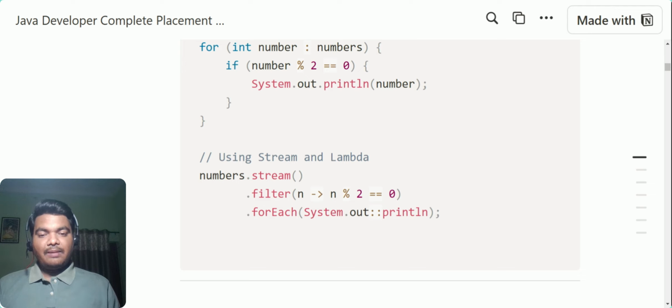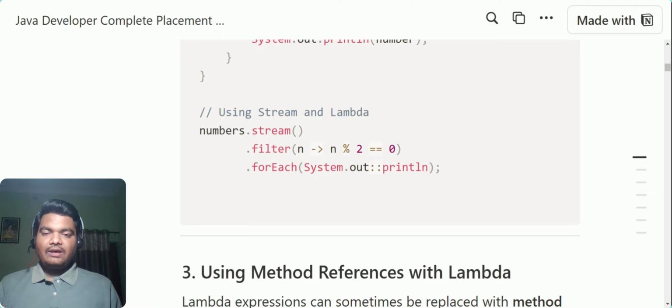But using the stream APIs and lambda expression, you can do it easily. As of now, if you don't know the stream APIs or you don't have much idea, totally fine. Here you only have to understand how we are using a combination of these two features to make it more efficient. So we call stream on the numbers list, which gives us the stream, then we apply the filter method, and using the lambda expression we check whether it's divisible by 2 or not. If it is divisible, then we simply use another method to print it, right? This way, using the stream APIs, you can do it.